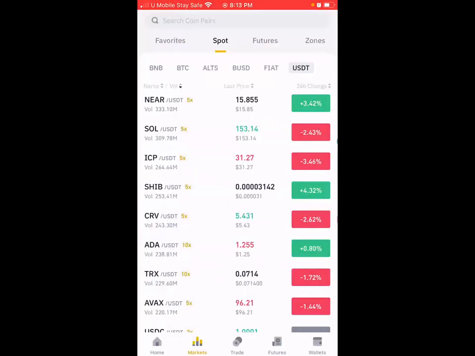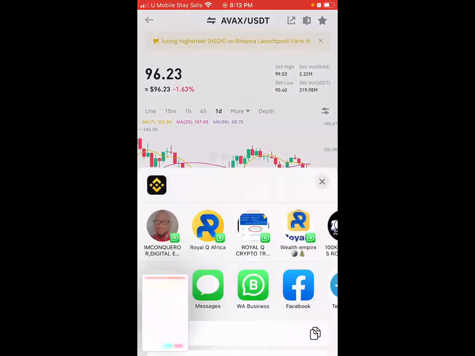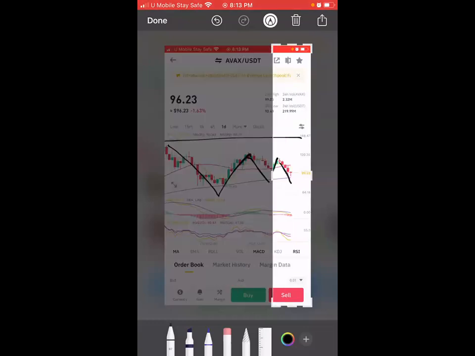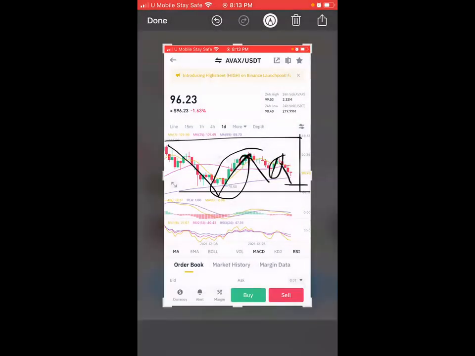Let's check if it is true. Look at Avas. Okay, we're trading Avas, and Avas is trying to come up. Look at Avas from here down to the deep. It got a bull run, down again, a little sell, and right now going down again. You see, all the markets are still in the deep. Do you see the distance? But right in the deep, there is always a bull run. So that's why we trade the deep.